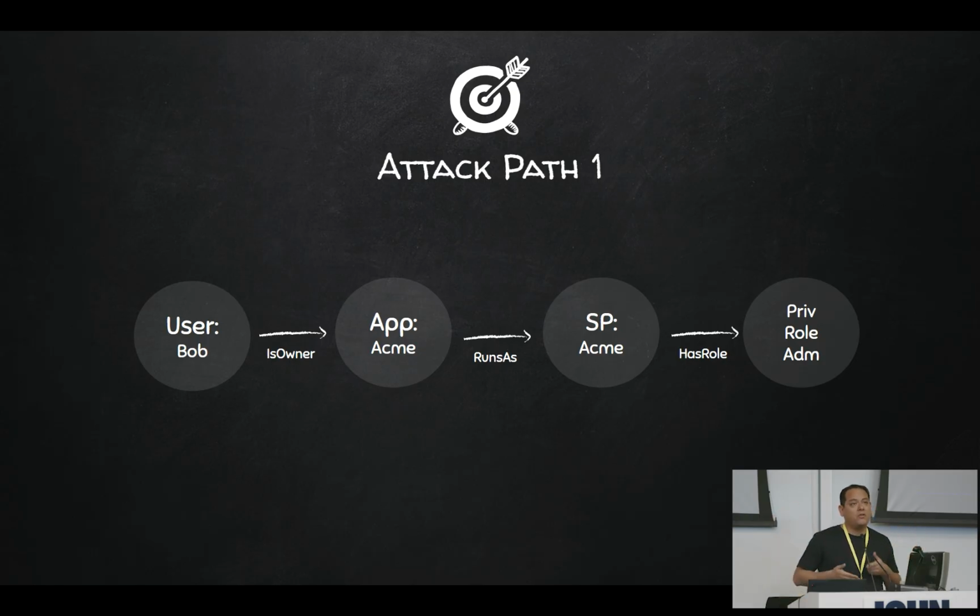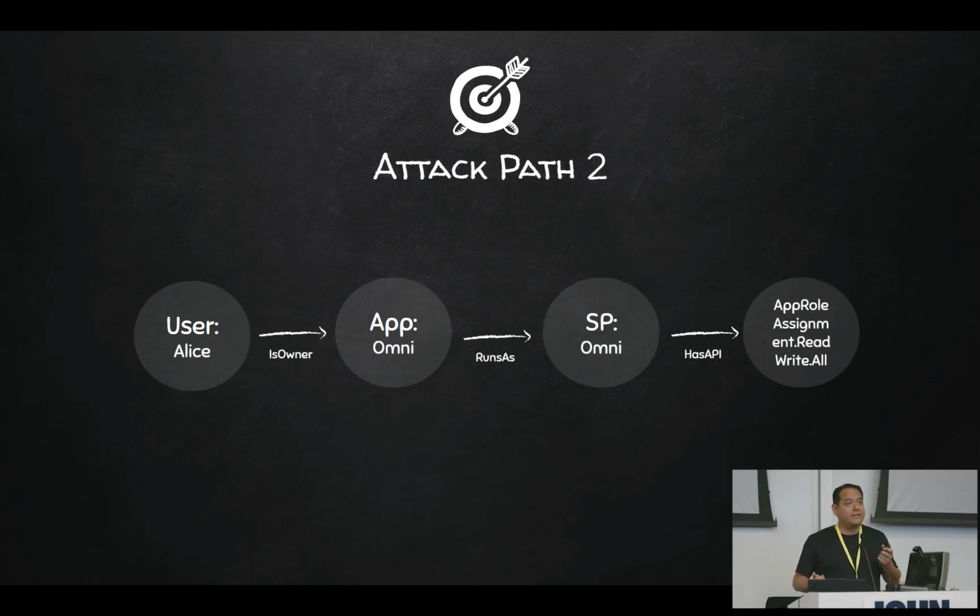So this user Bob, who doesn't really have any other permissions than being the owner of this app, can effectively compromise the identity of that service principal. So through this attack path, Bob escalates privileges to this Acme service principal. And if this Acme service principal has this privileged Entra ID role, this role actually allows you to promote anyone to global admin. So through this attack path, Bob could become a global admin or assign a global administrator role to any other user, right? So effectively escalating privileges and taking over the tenant.